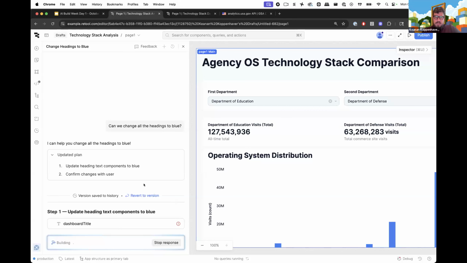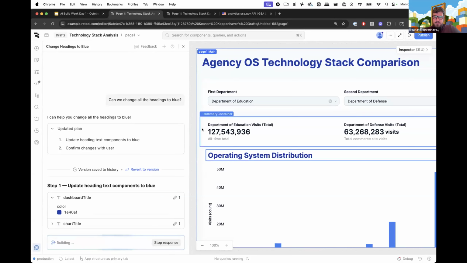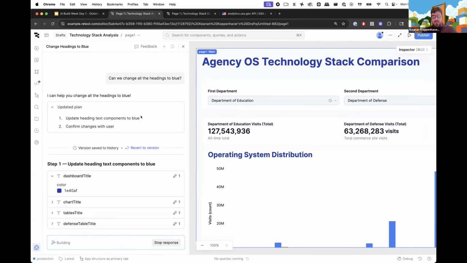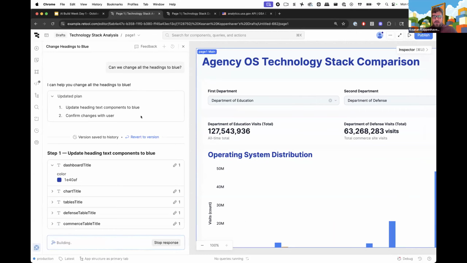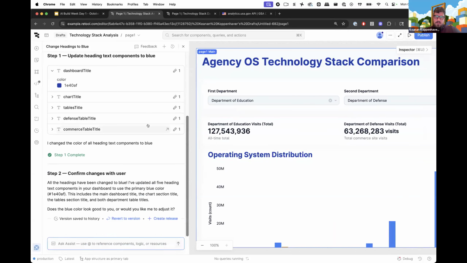So in this case, it's going to go through and try and swap out these headers to be blue. And we can look at exactly what it's doing there. It changes this particular hex code. And so, yeah, that's starting to come together and be a lot more on brand, I guess, in this case. I made a very specific request here. You can also make much broader requests. If you saw our presentation a couple weeks ago, for example, we asked it to take a dashboard that we had created, but make it Spotify branded, and it used the familiar black and green and all that stuff. So if you have a brand guideline set that you already have, especially if you already have that stored in Retool as a theme, you can ask it to make those sorts of modifications as well.